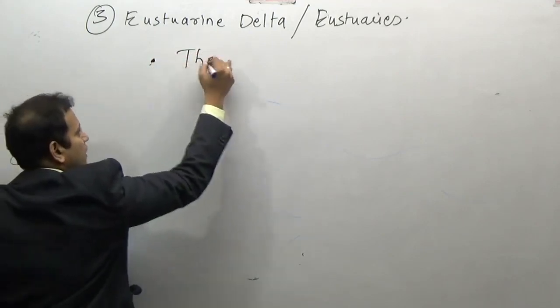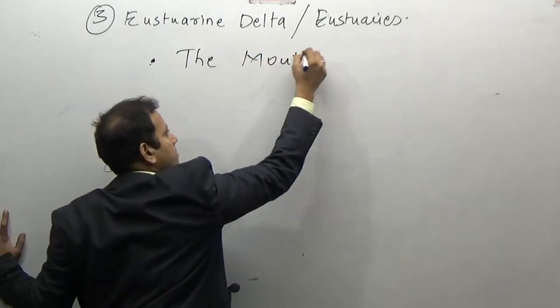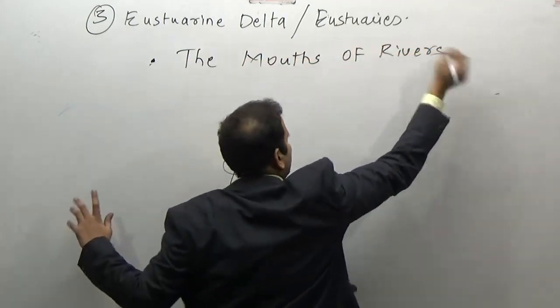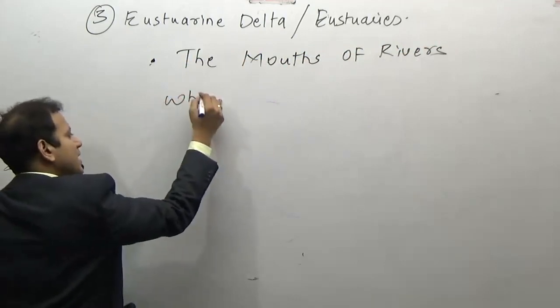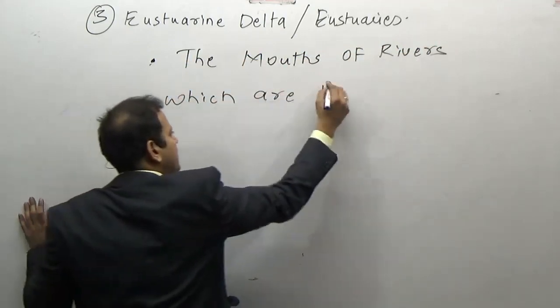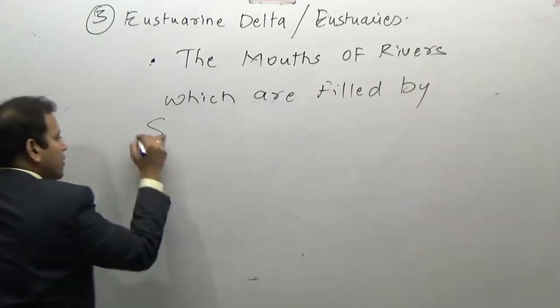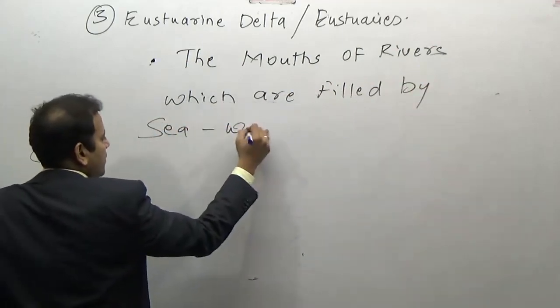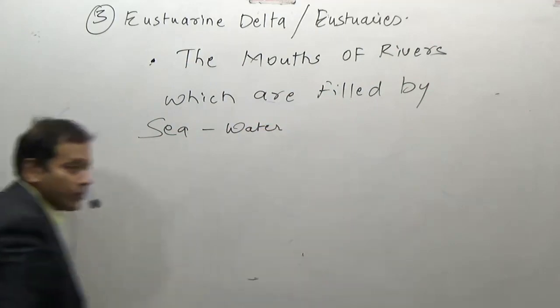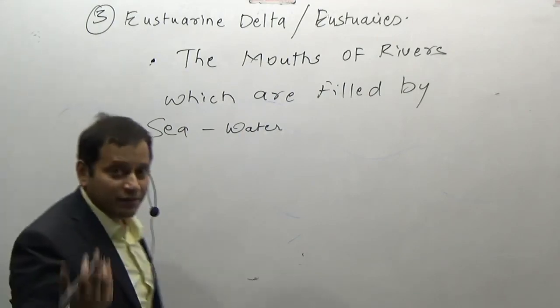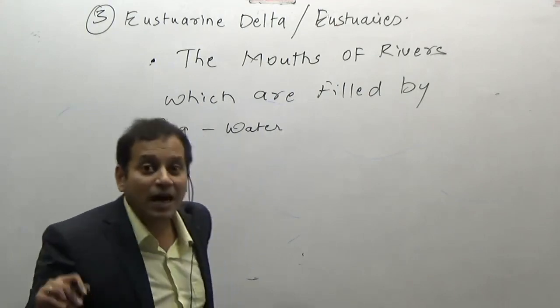The mouths of the rivers which are filled by sea water are known as estuaries.